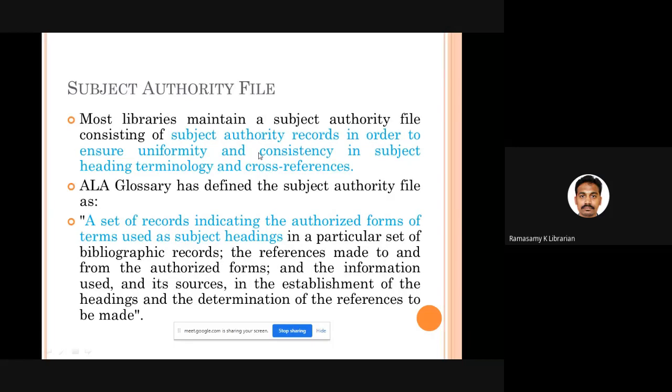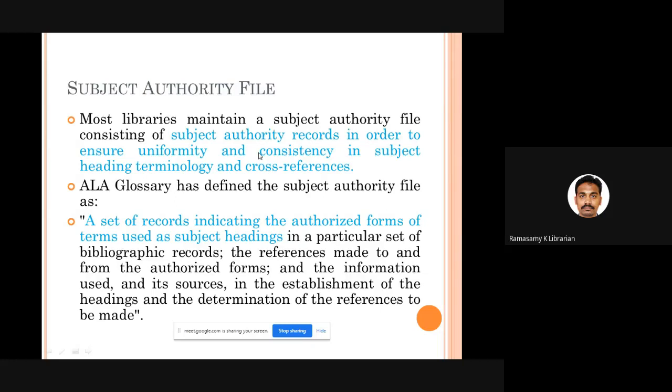Subject authority file is nothing but an authority file that each and every librarian may maintain in his or her library. So I'll have a notebook in my library. I will maintain a list of words. I am going to use only these words in my library. Okay, from this particular day I am using this particular word. Maybe after 5 years I can change it, I can revise it, I can modify it, I can delete it. I will keep on updating my local authority list.